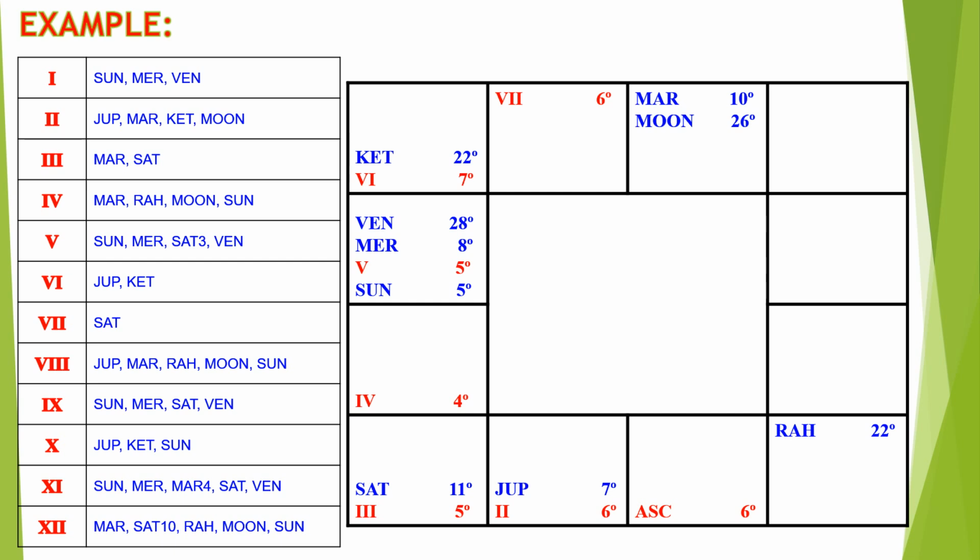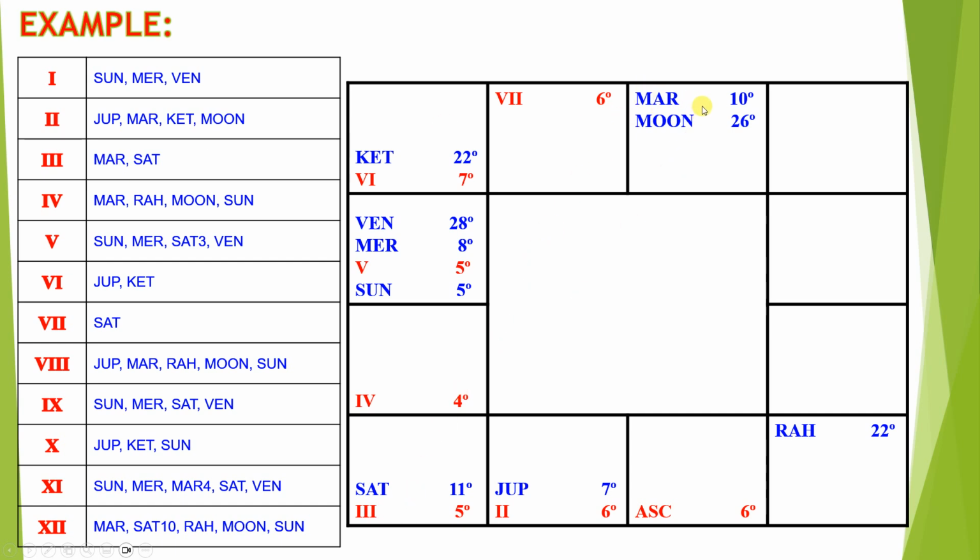So here the third bhava has the combination of Mars and Saturn. Here Mars is 88% and Saturn is 81%. Mars is the main planet and Saturn should also be considered as the main planet, since Mars is aspecting it with the eighth aspect.